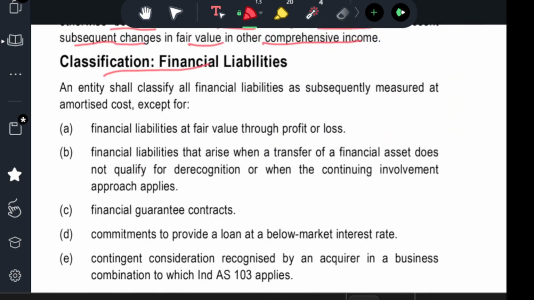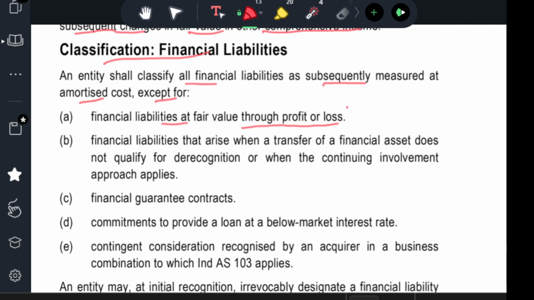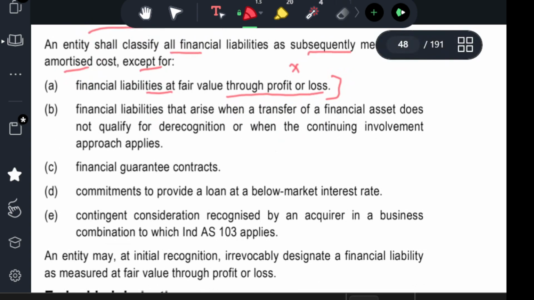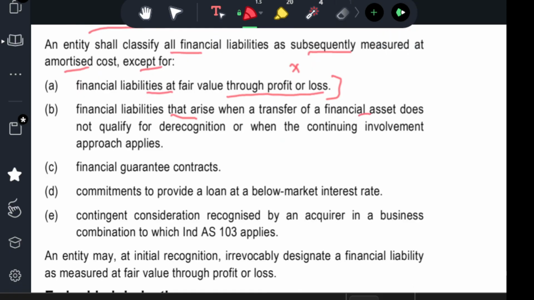The classification of financial liability. The entity shall classify all financial liabilities as subsequently measured at amortized cost, except for financial liabilities at fair value through profit and loss account. They can't charge amortized cost for these. Also financial liability that arises when a transfer of a financial asset does not qualify for derecognition, or when the continuing involvement approach applies. When a financial liability arises from the transfer of a financial asset, in that case they can't consider amortized cost.